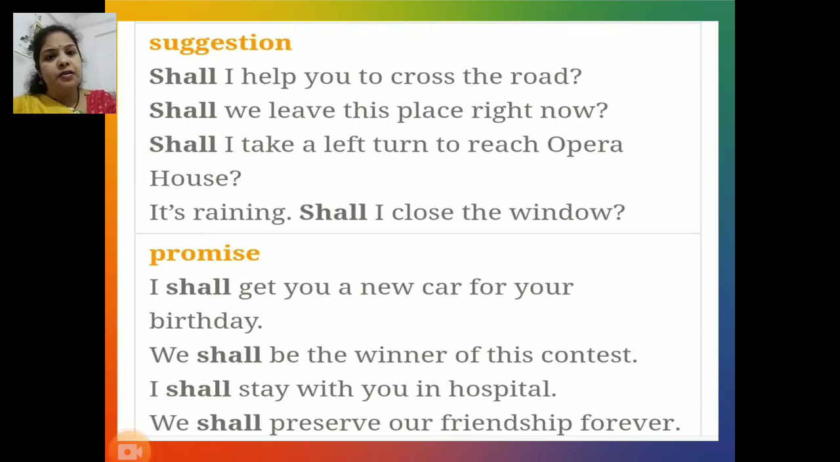Next function, promise. I shall get you a new car for your birthday. We shall be the winner of this contest. I shall stay with you in hospital and we shall preserve our friendship forever. In all these sentences, we find that shall is used for making a promise.